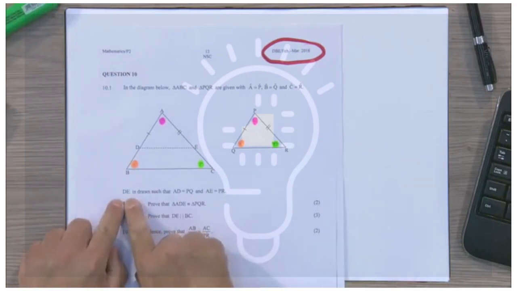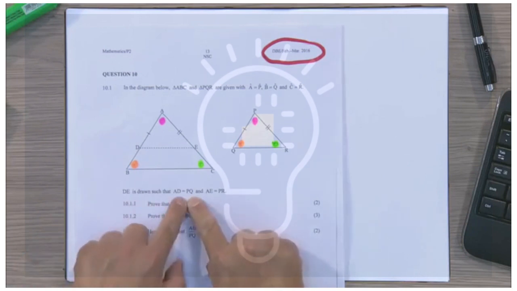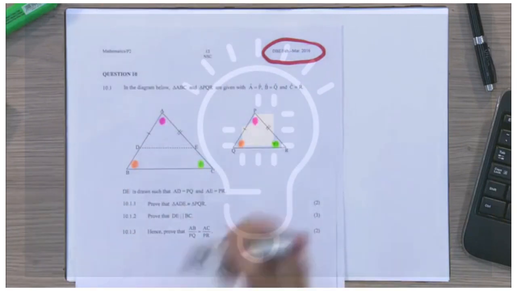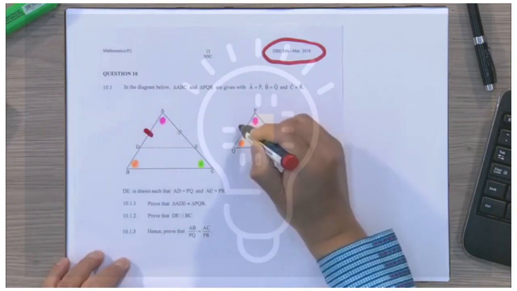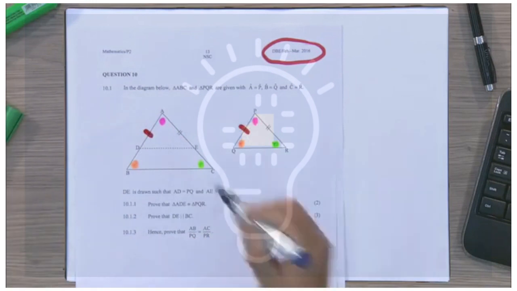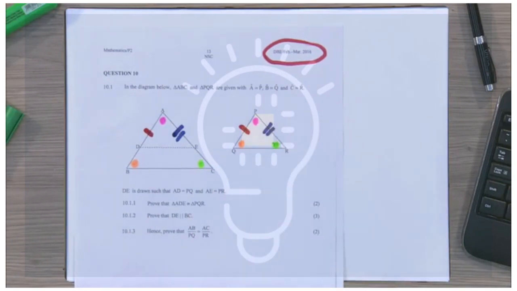I'm also told here that DE is drawn such that AD is equal to PQ. So in other words, this one here is equal to this one here, right? And then AE, which is on the other side, there's 2 of them here, is equal to this one here, which is lovely, really nice.